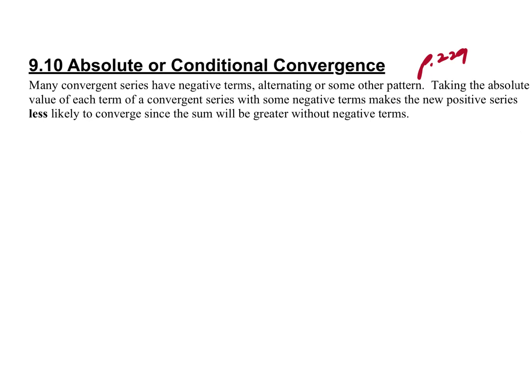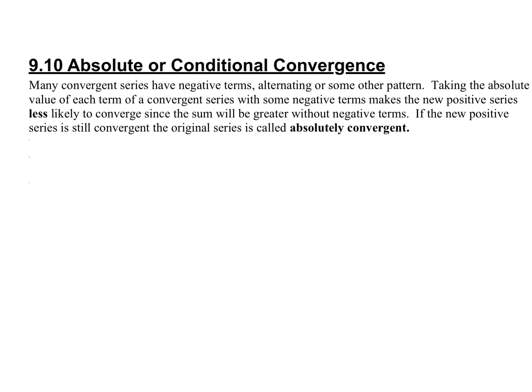So the thing here is that sometimes when you take the absolute value of a series, it would make it less likely to converge. And that's what we're trying to determine here. Is it more or less likely to converge if we take the absolute value of the particular series?